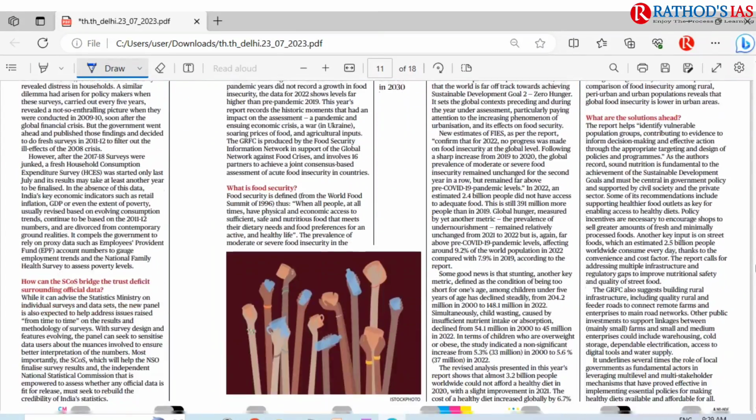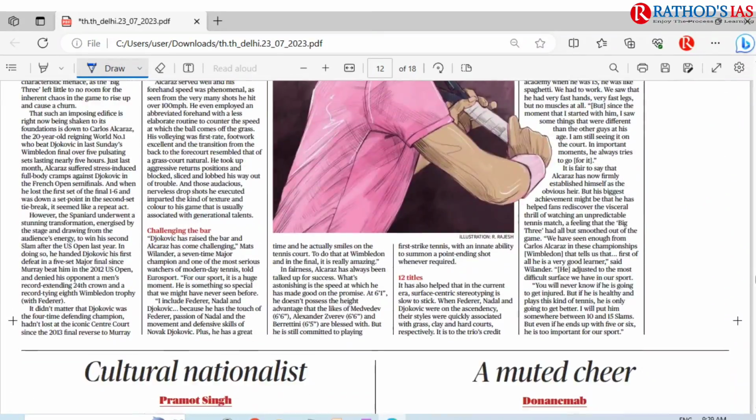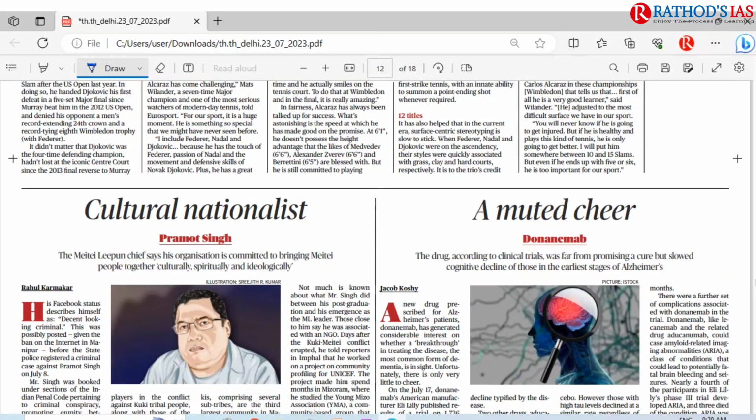So this is about this topic, and these are some important articles that appeared in today's Hindu newspaper.